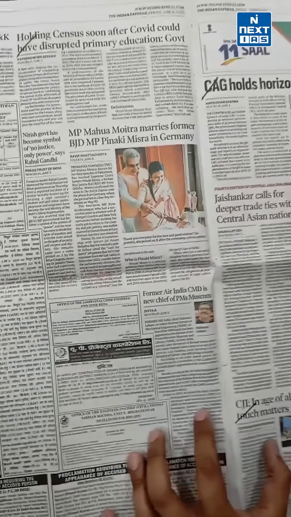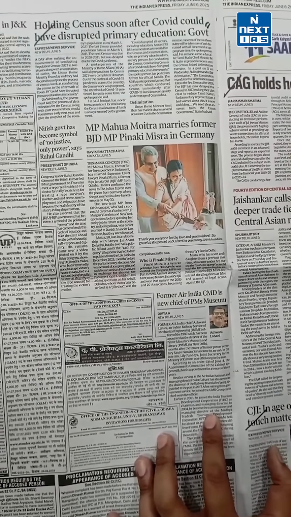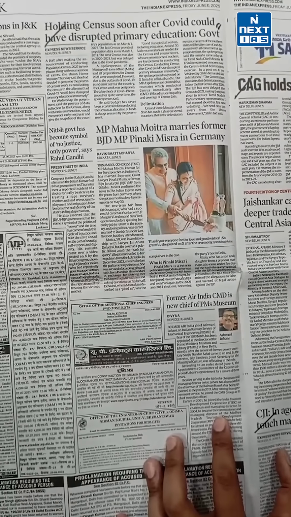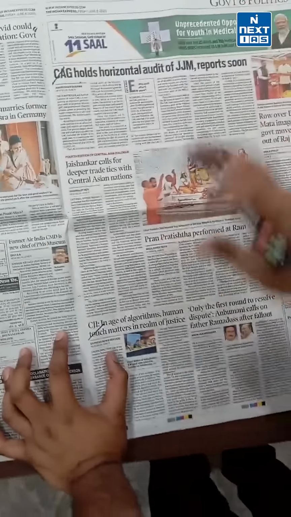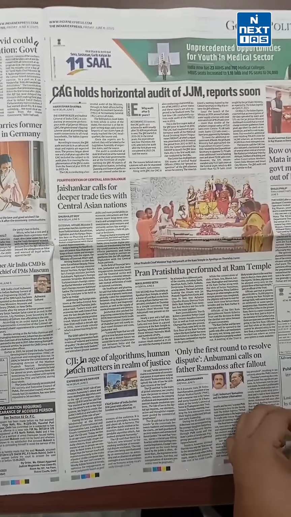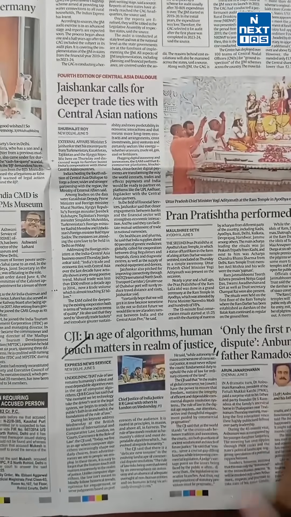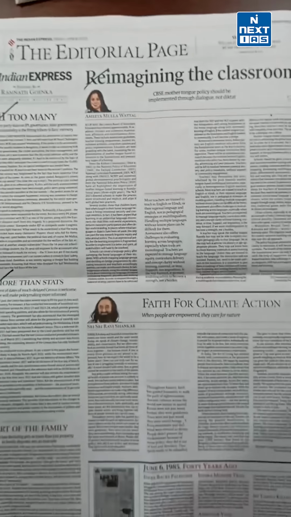Coming back to page 10, we have census related arguments here. Just go through that briefly. You just have to pair it with yesterday's news. CAG related news on the government and politics page is again important, just note down the example there. What exactly is CAG saying here in this news? Important from the perspective of mains. You can use such sort of statements in your answers.